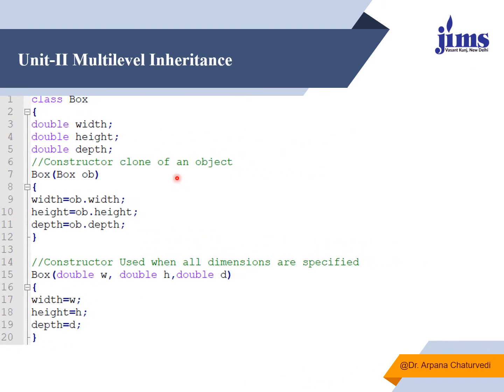Box, it's a multi-level inheritance, whereas levels are three. The box class is as it is the same, wherein there is a copy constructor and a parameterized constructor.